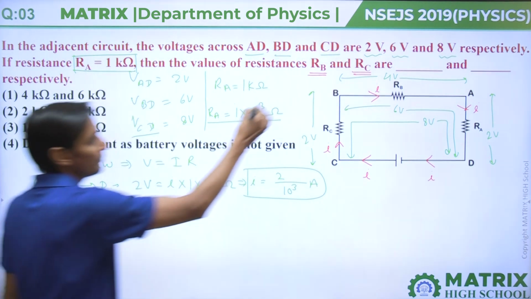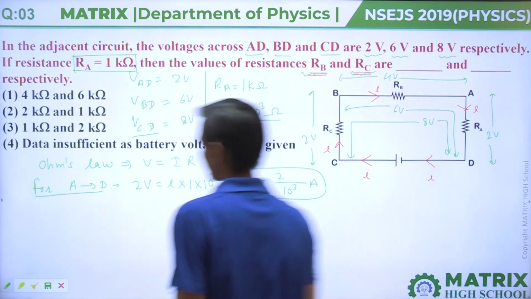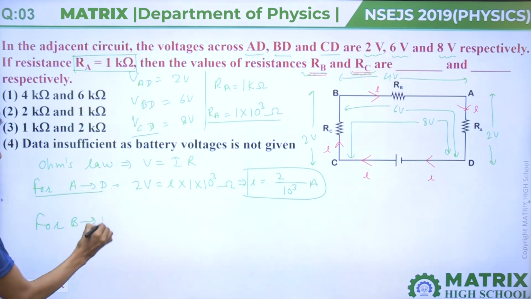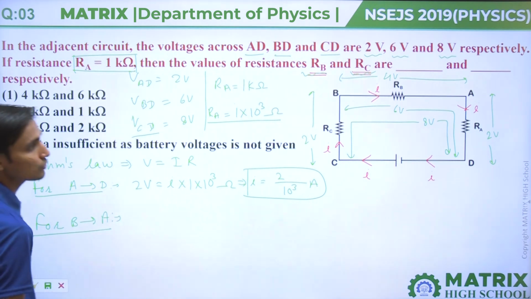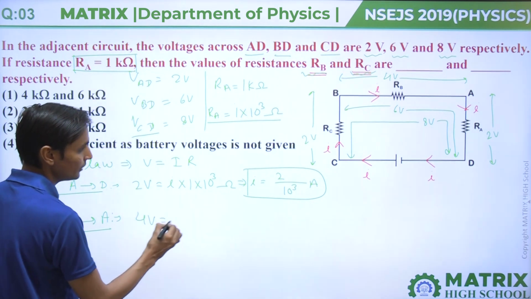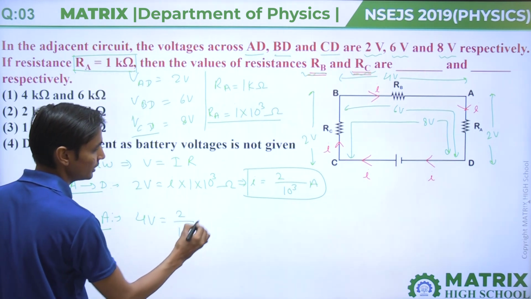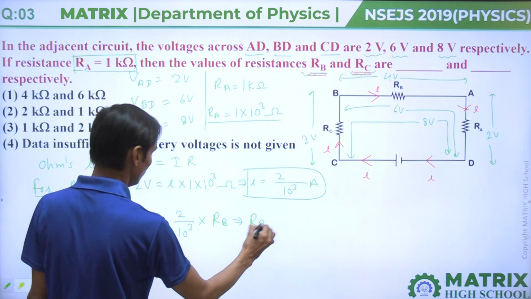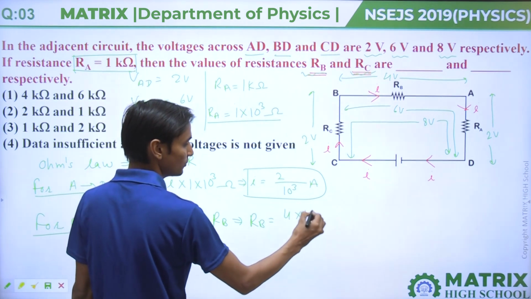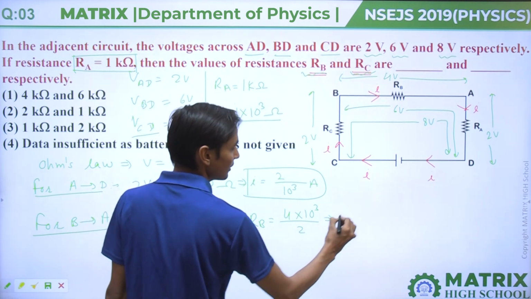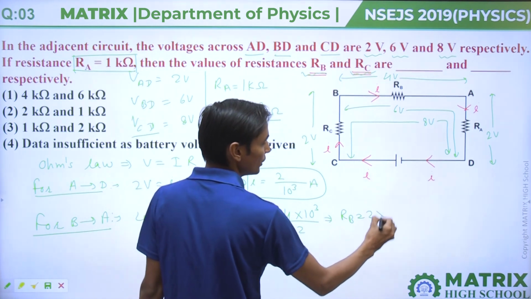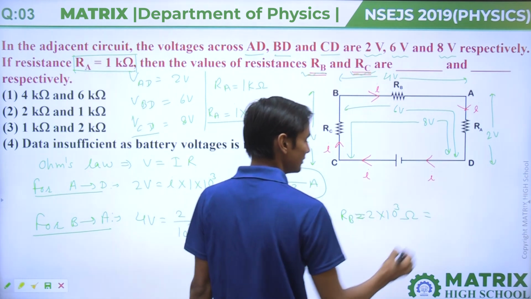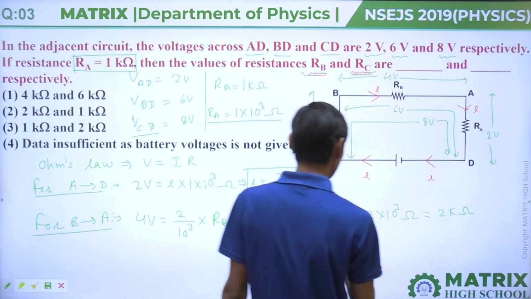Now to find RB and RC, I will take part B to A. Again Ohm's law, V is 4 volt, I we know 2 upon 10 raised to power 3, into resistance RB we don't know. So RB equal to 4 into 10 raised to power 3 divided by 2, that means RB equal to 2 into 10 raised to power 3 ohm, or we can say 2 kilo ohm.